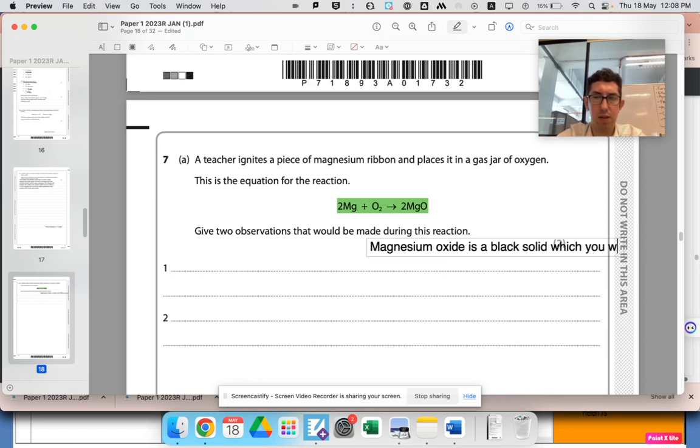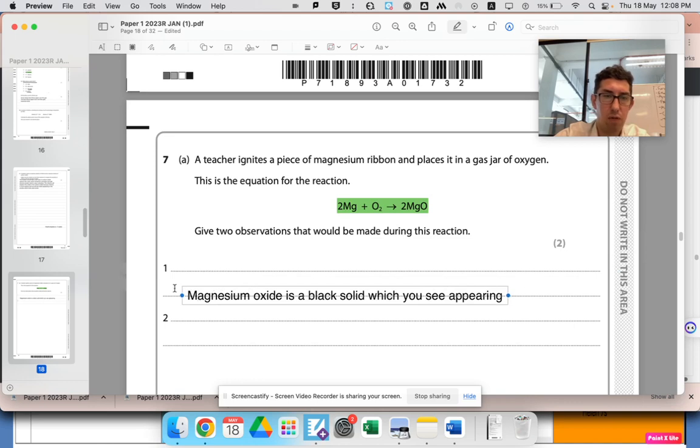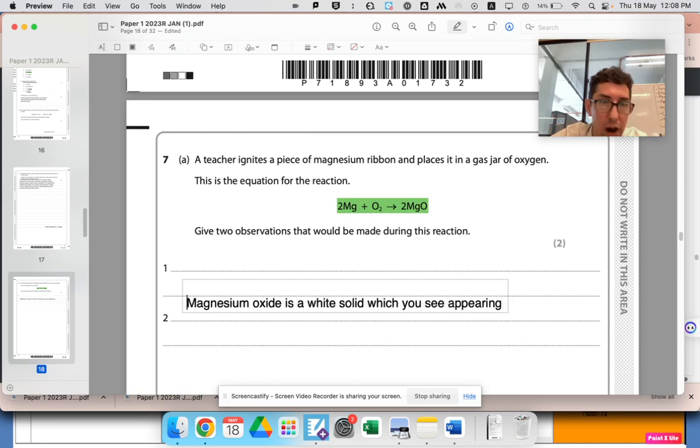Is magnesium oxide black? It's not. It's white. A white solid. Generally, most non-transition metal salts and oxides are just white, colorless in solution and white as solids.